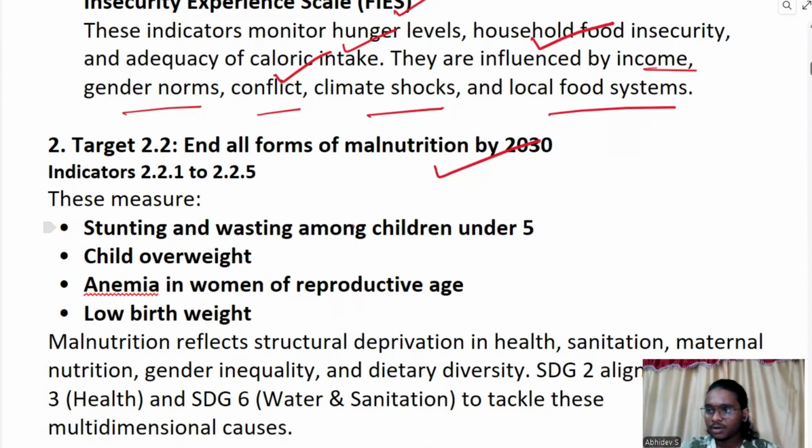If in 2030, or in the passing years, we can see a reduction in those patients, we can obviously come to the conclusion that the nutrition level of the population is increasing. Otherwise, the diseases due to malnourishment would increase. But if we are seeing a decreasing trend, that means our nutrition levels are improving. So the indicators are stunting and wasting among children under 5, child overweight, anemia in women of reproductive age, low birth weight.